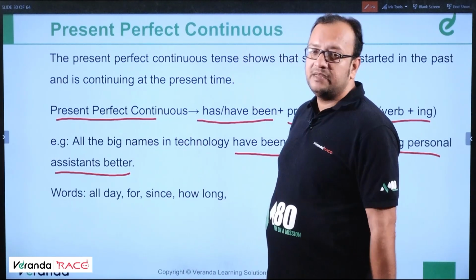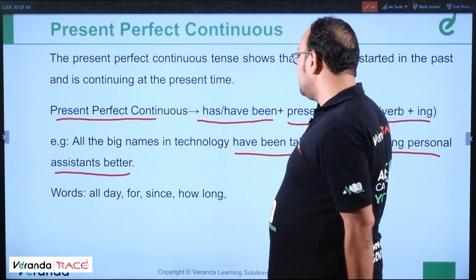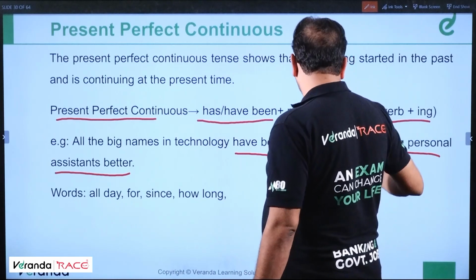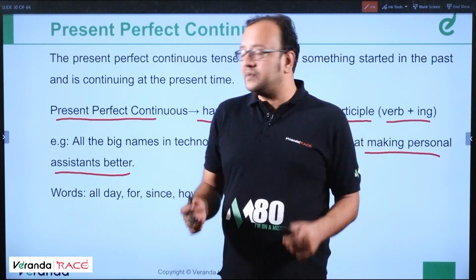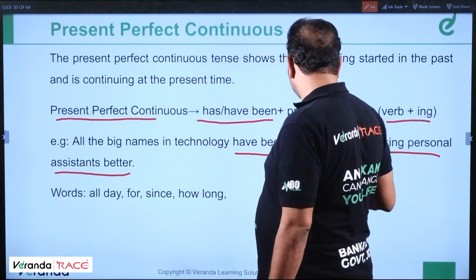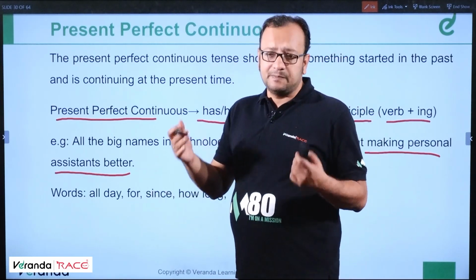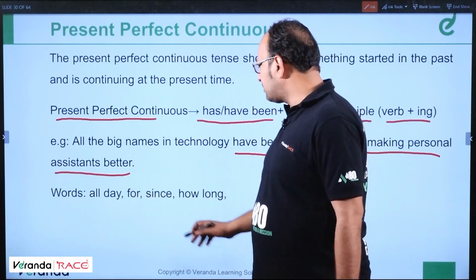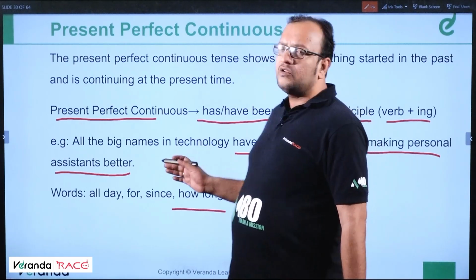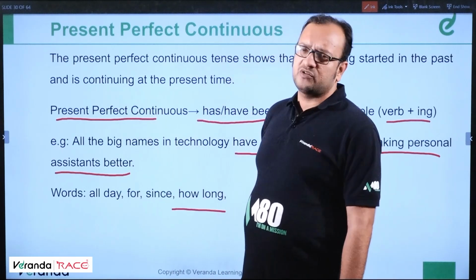All the big names in technology, means the big giants in technology, have been taking stabs at making personal assistance better. So they have been taking stabs. Stabs means pains in making personal assistance better. Okay. Words like all day, for, since, how long, all these words are used with present perfect continuous tense.